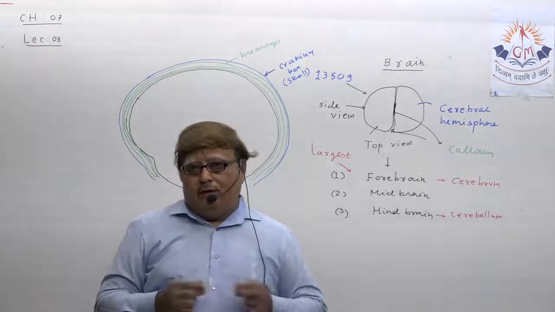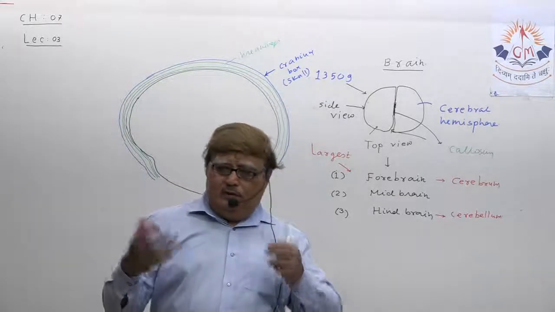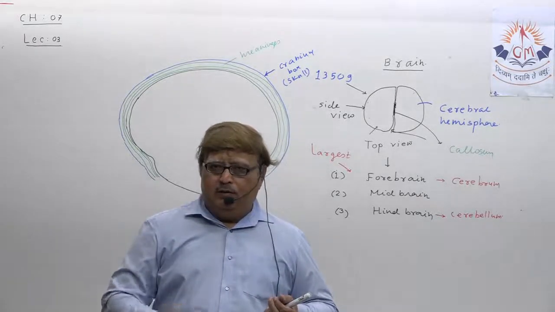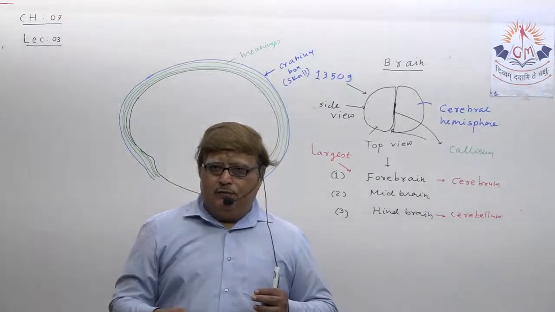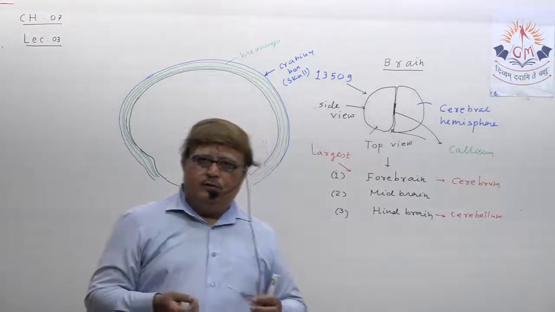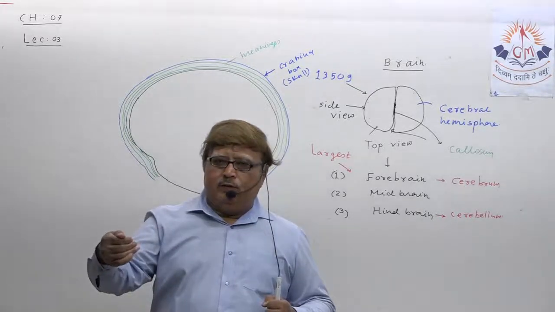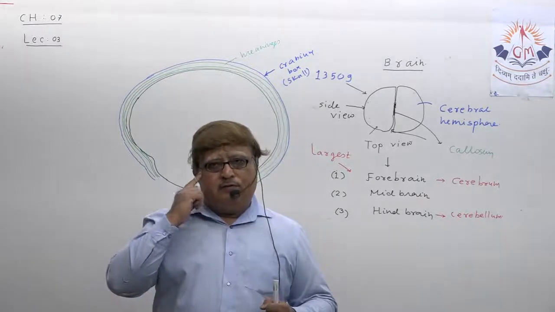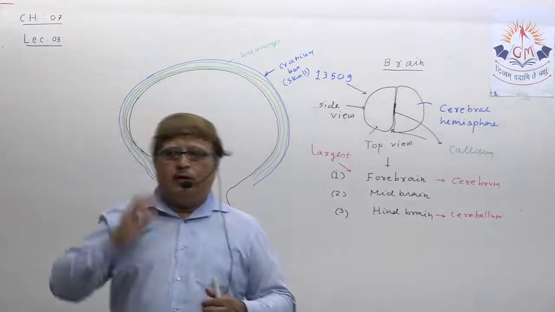Meninges actually, it is like I just tried to explain. Suppose you ask your friend, okay, hit me here, not so vital. When he hits you, it gives you some pain. Then you do one thing, take one pillow or cushion, keep it here, and then ask him to try to hit. You are not getting that much pain compared to the original incident. Why did this happen? Because it provides you one type of cushioning effect.